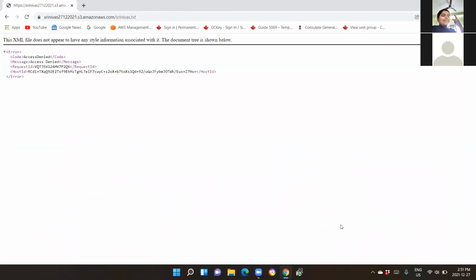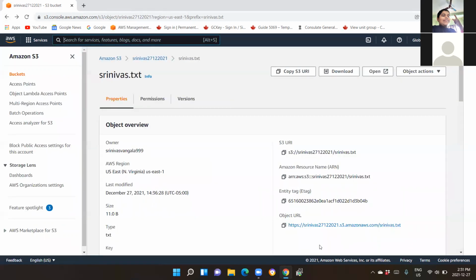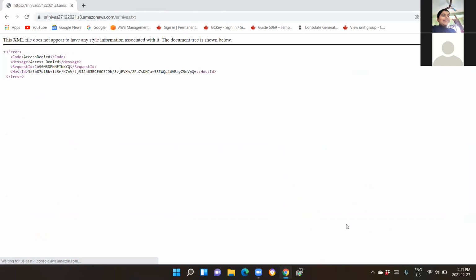Not visible. Okay, access denied. Why? You have already given the make public permissions to the object. Yes or no? Yes. You have already given permissions to this as an everyone permission. Correct? Yeah. But even after that, you are unable to access the object.